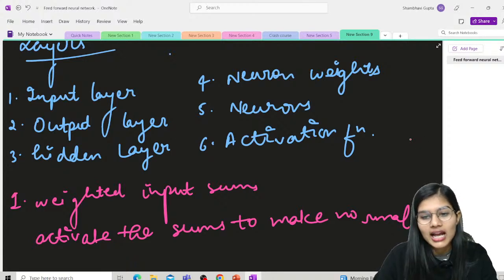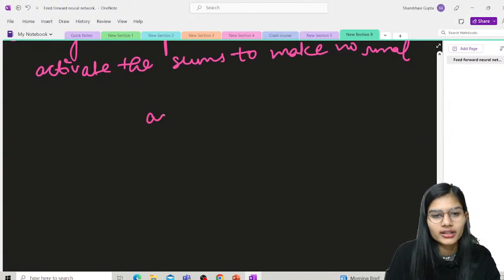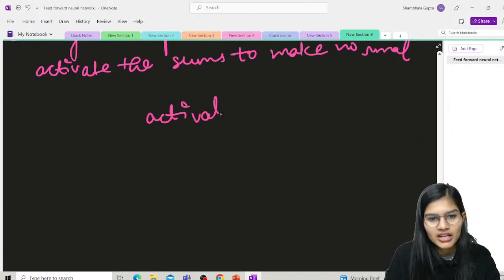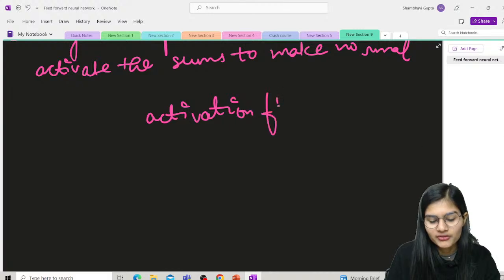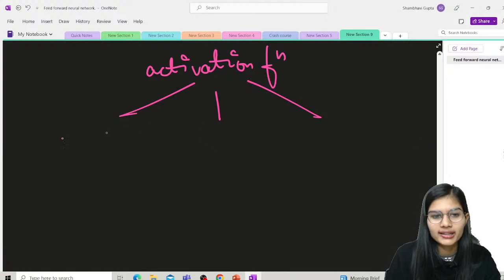Now, about the activation function again, I need to write this down. The activation function is classified into 3 major categories.